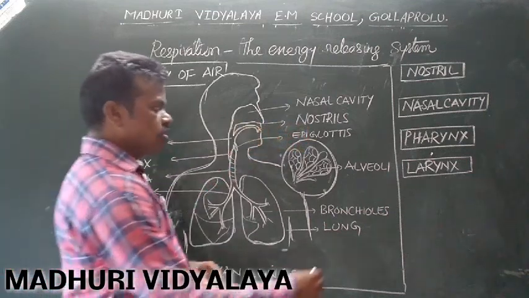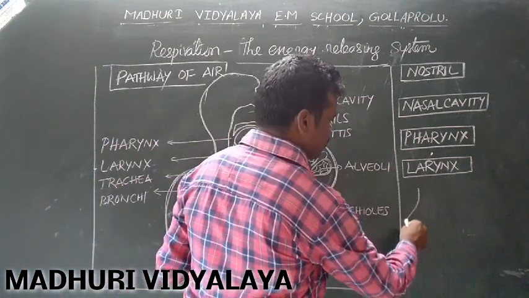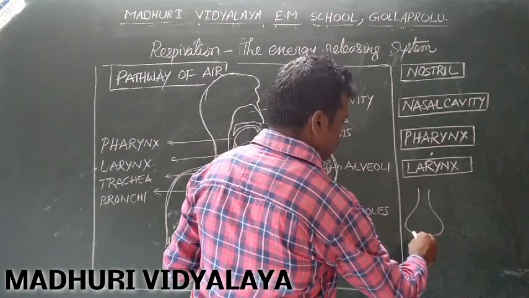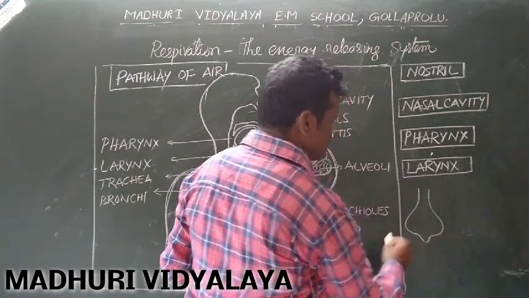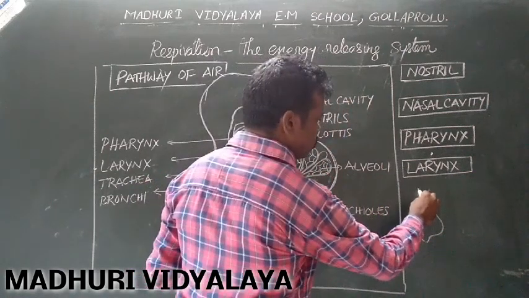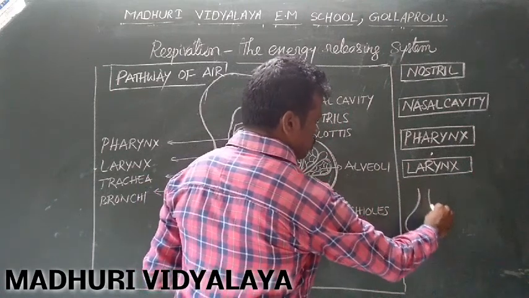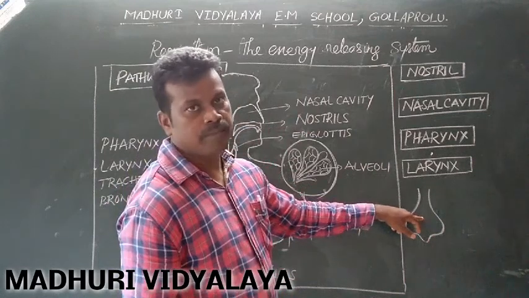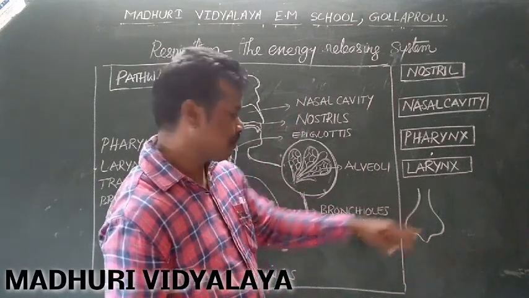When we observe the structure of the nose externally, the nose will be like this. This is the structure of the nose. The nose has a cavity. Cavity is nothing but empty space. Clear?